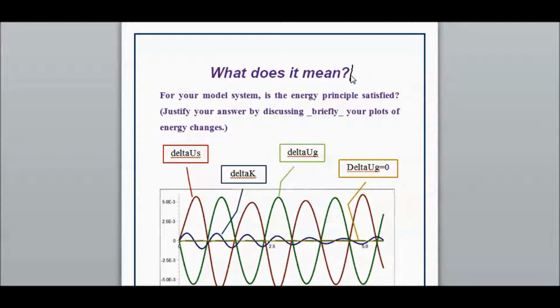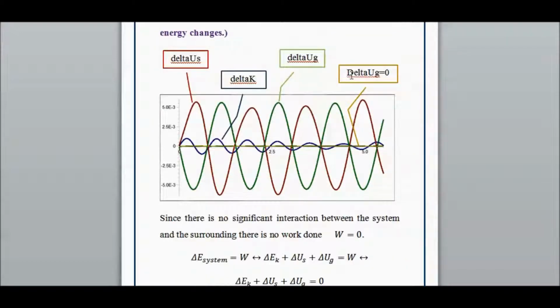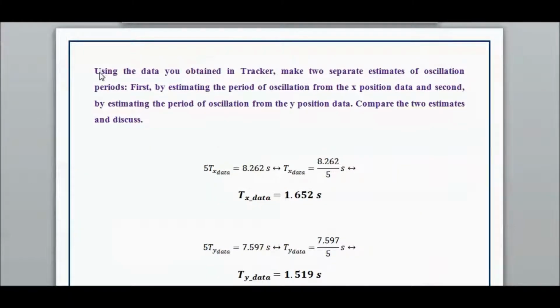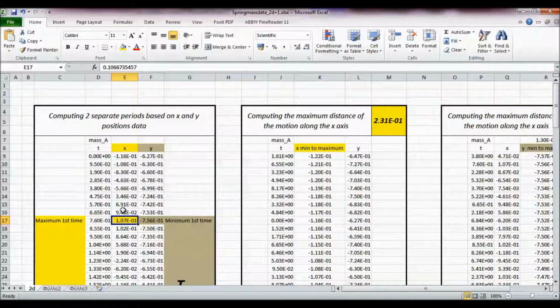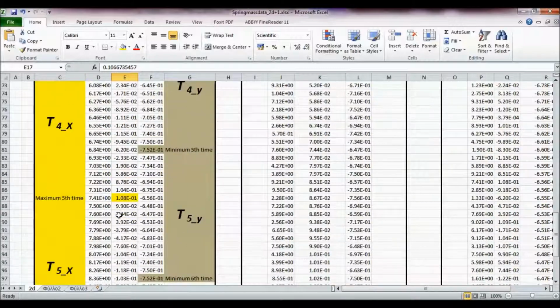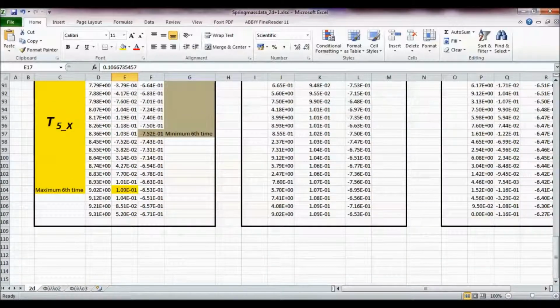Since there is no significant interaction between the system and the surroundings, there is no work done, and subsequently the total energy of the system remains constant according to the law of the conservation of energy. I copied the position data extracted with Tracker to a spreadsheet, and I made one estimate for the oscillation period from the X position data and another from the Y position data. I started when the mass was at the far right edge of its motion and the value of X was at its maximum value for the first time, and I noted the time passed until the value of X was again at its maximum value 6 times in a row.